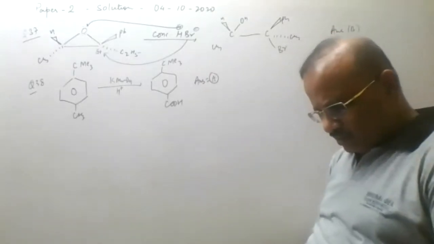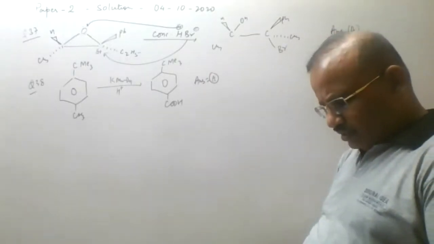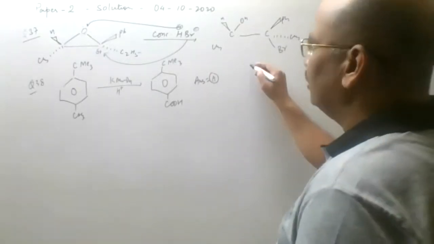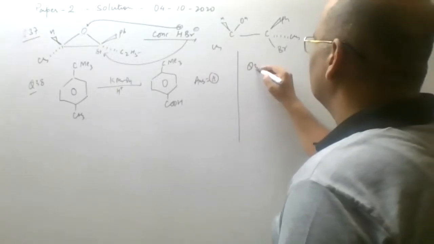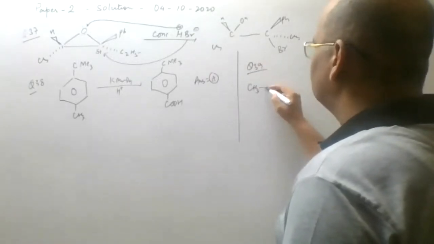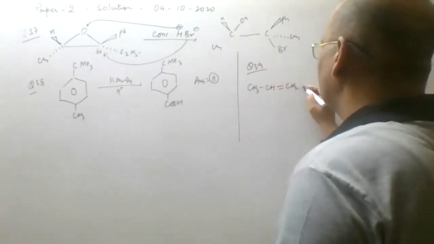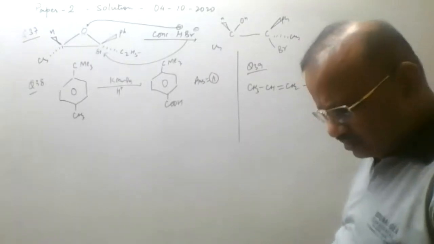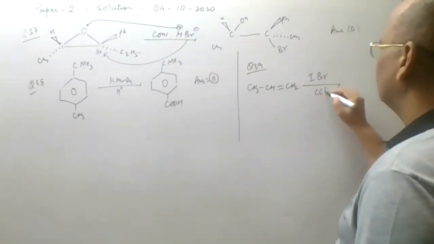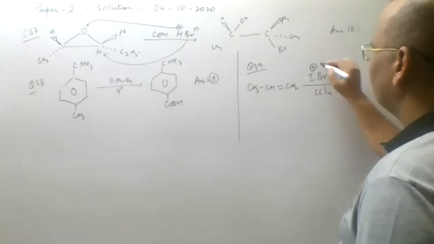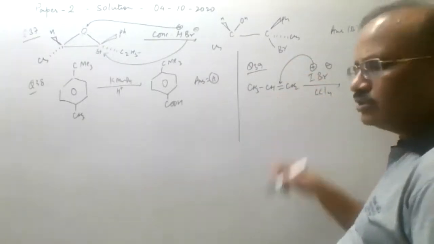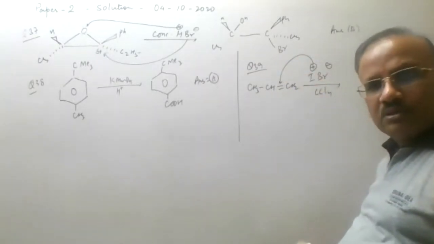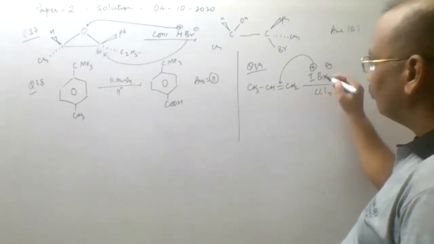Let us check question number 39. In case of question number 39, we are given the compound as CH3CH double bond CH2, and we are going to add IBr in this. We all know that IBr in CCl4 doesn't matter, I will be positive and Br negative. Attack this on this. We'll get a positive charge on this. The cyclic transition state, and the Br will attack from the back side.